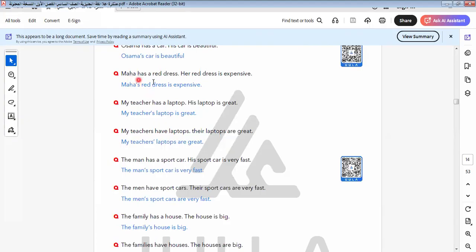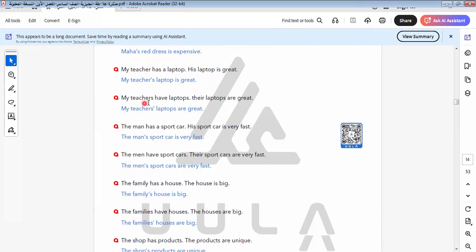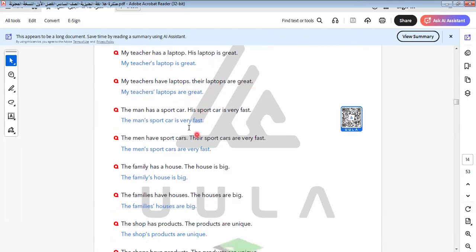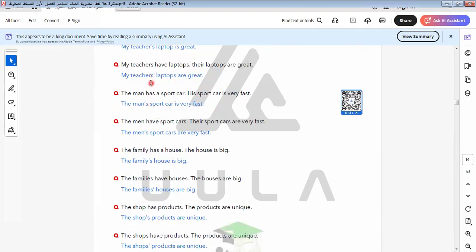Maha has a red dress. Her dress is expensive. So Maha's red dress is expensive. The teacher has a laptop. His laptop is great. So we say, my teacher's laptop is great. My teachers have laptops. Their laptops are great. The teachers' laptops are great. So here we put apostrophe S because we talk about singular, and here we talk about plural, so we put the apostrophe after S.